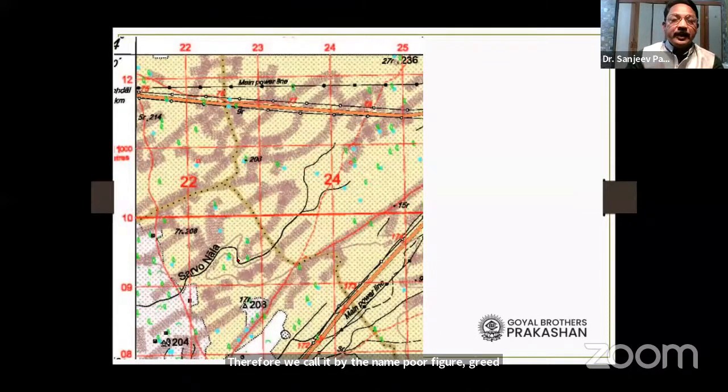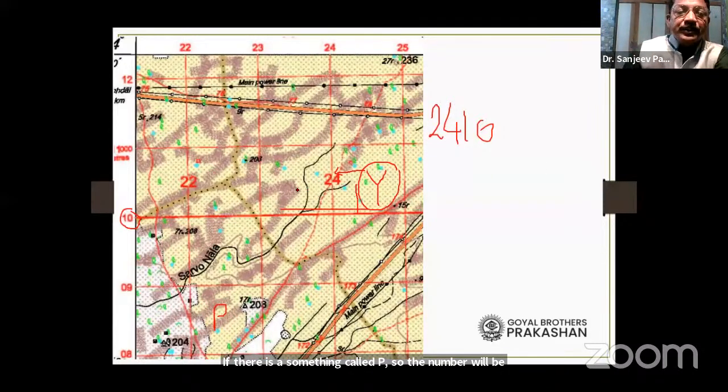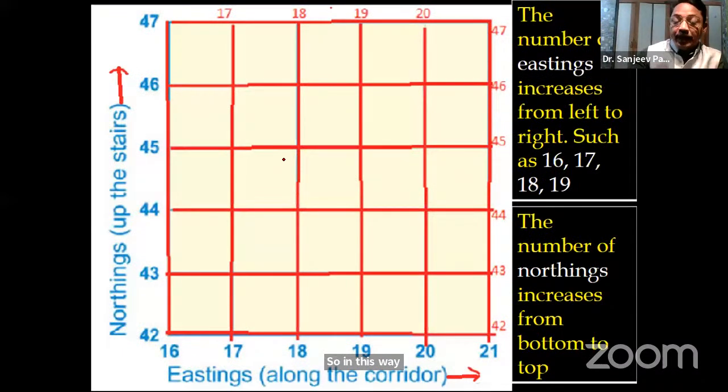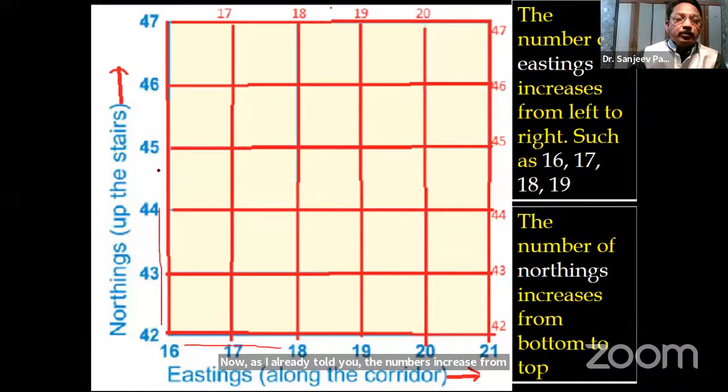Similarly, if I write here a letter Y and we want to find out the 4-figure grid reference, first I will see on my left hand side which number is there. Here the number 24 is there, so I will write first 24. Then I will see the number which is below this Y. Here it is 10, so 2410. If there is something called P, the number will be 2208. So in this way, eastings and northings help us to give a reference. Now, as I already told you, the numbers increase from left to right and from bottom to top.